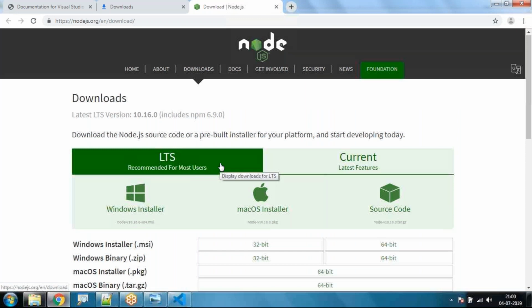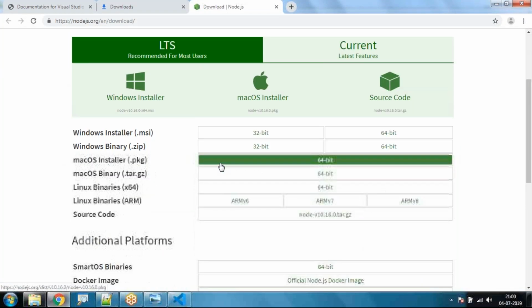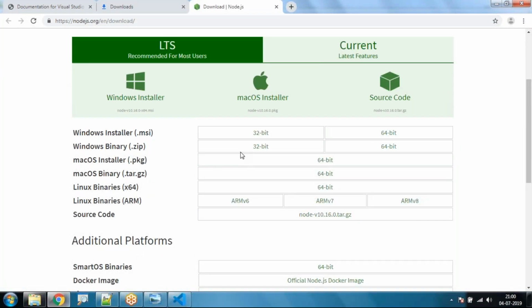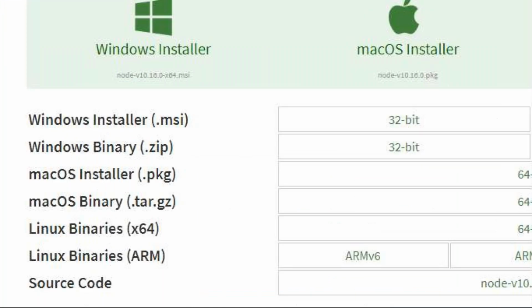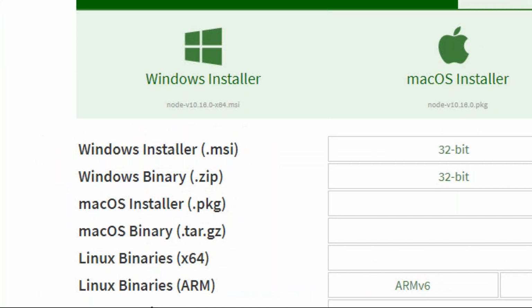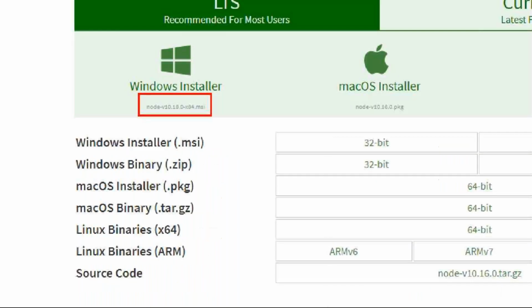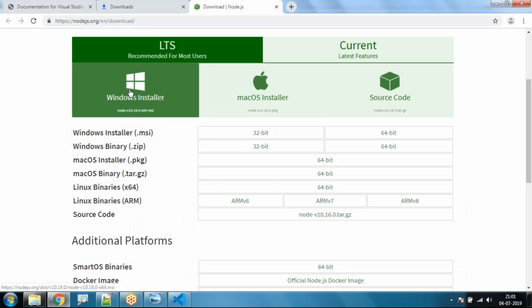From here you can select the 32-bit or 64-bit installation file for your Windows. The latest version of Node.js is 10.16, 64-bit operating system. You can directly click on this link, and when you click on it, installation will start.